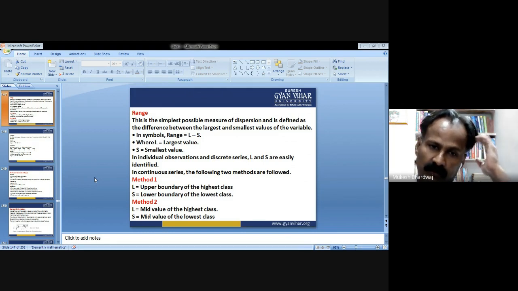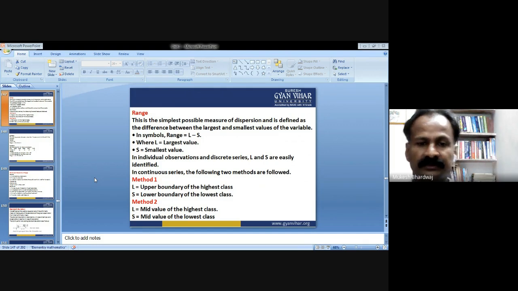So in a continuous series, first we decide the highest class and the lowest class, and from them choose the upper boundary and the lower boundary. They give the values of L and S.